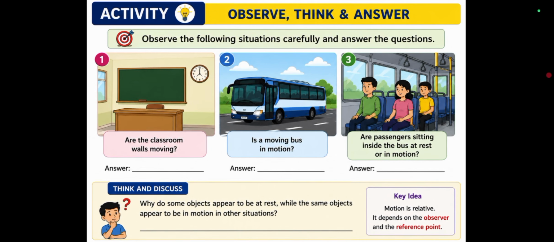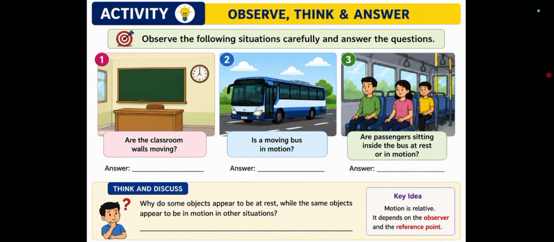Look at situation 1. Look at the classroom walls. Are the classroom walls moving? Yes or no? No. They appear to be at rest with respect to us. Situation 2: a bus is moving on the road. Is the bus in motion? Yes. Its position changes with time.